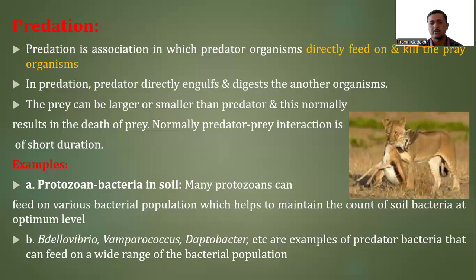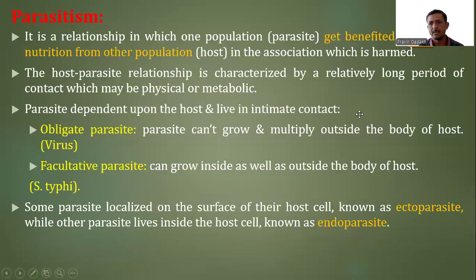For example, Bdellovibrio, Vampirococcus and Daptobacter are examples of predator bacteria that can feed on a wide range of bacterial populations. So this is the third, harmful or negative type of association, in which the other organism is directly eliminated from the association.